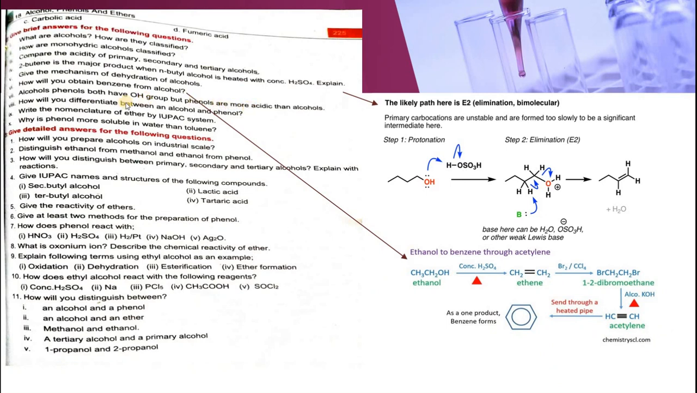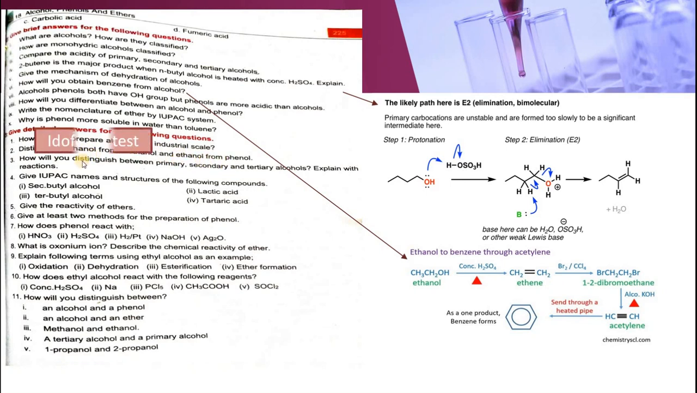This has been discussed in the previous lectures. How will you differentiate between alcohol and phenol? Right, nomenclature of ethers. Why is phenol more soluble in water than toluene? All these have been discussed in the previous lecture, so you can answer them by yourself. How will you prepare alcohol on the industrial scale? Distinguish ethanol from methanol and ethanol from phenol.